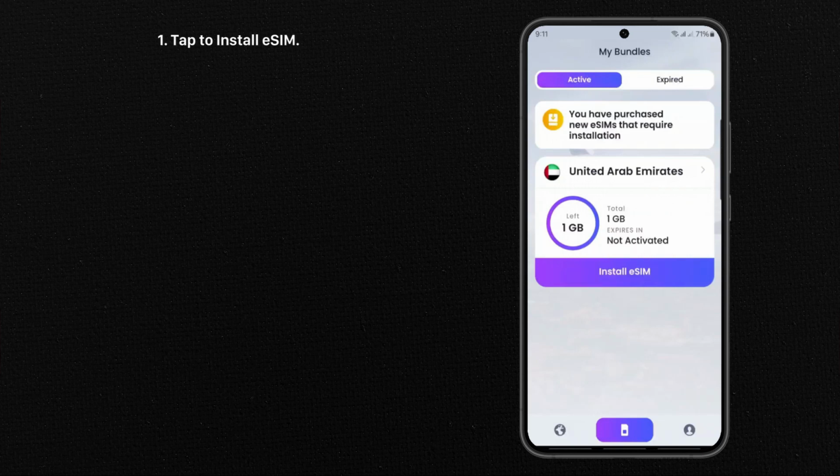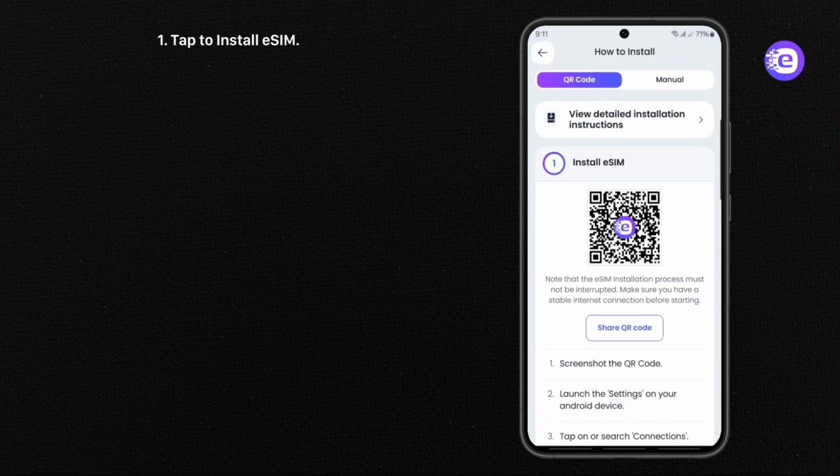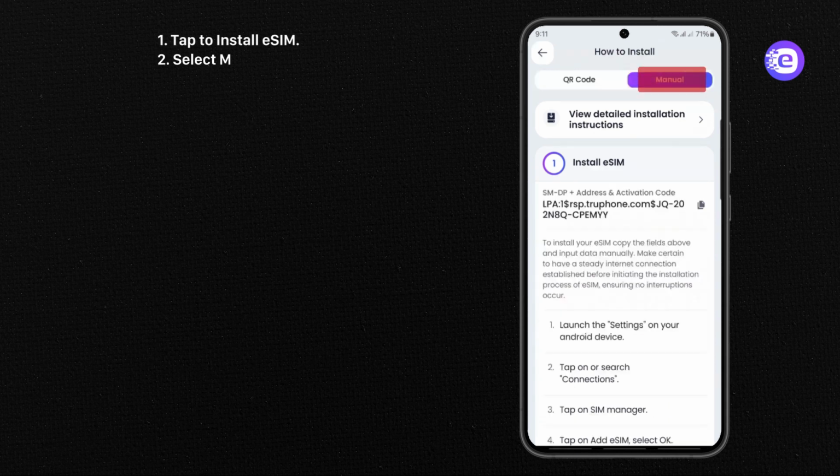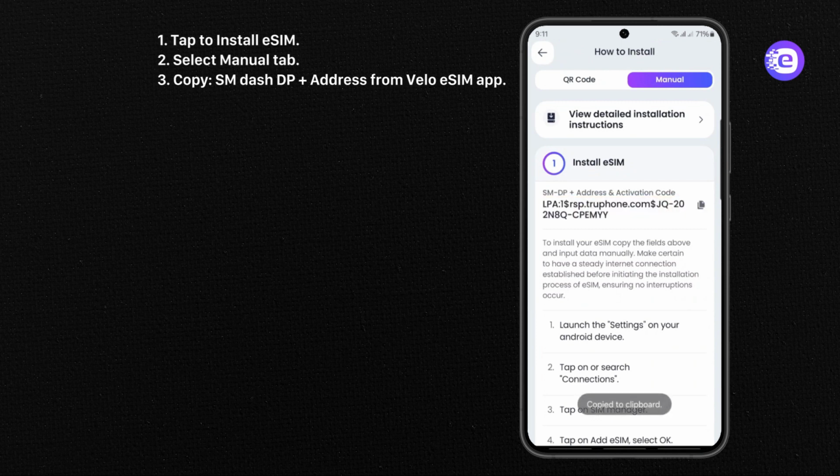Tap to install eSIM. Select Manual tab. Copy SM-DP plus address from VeloeSIM app.